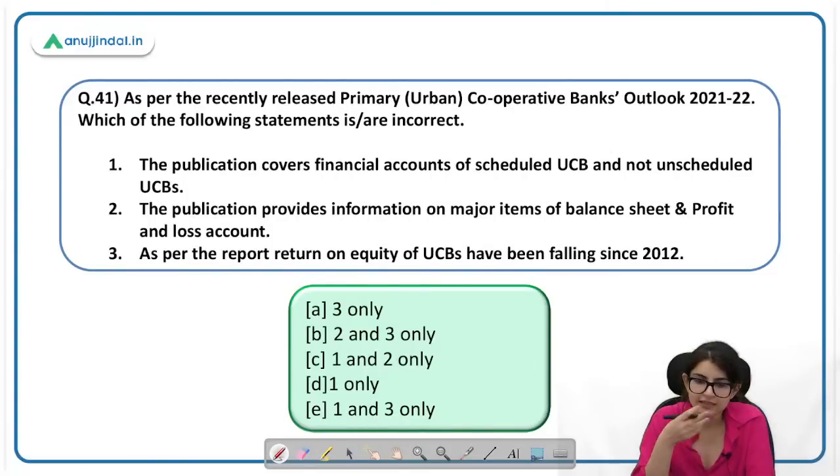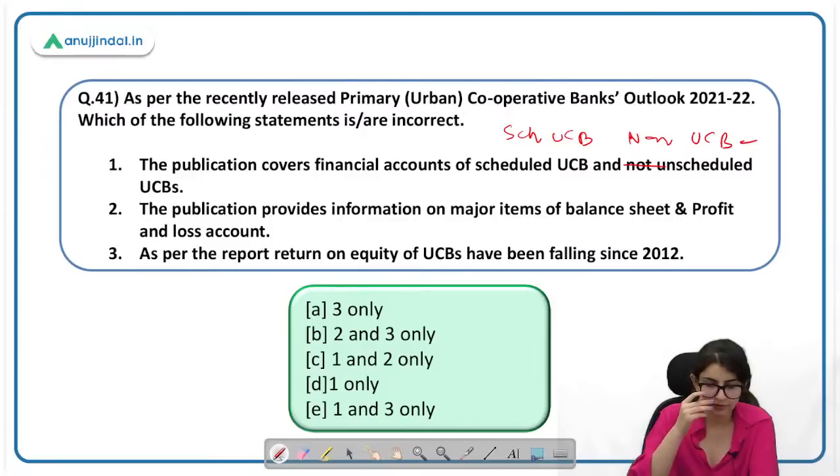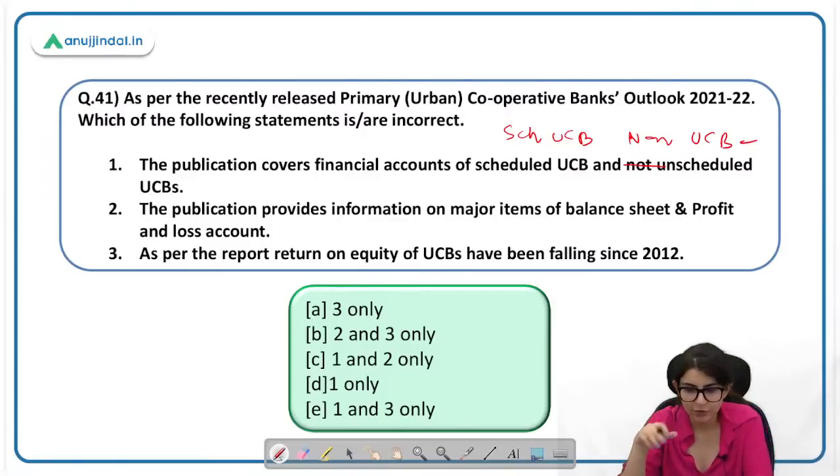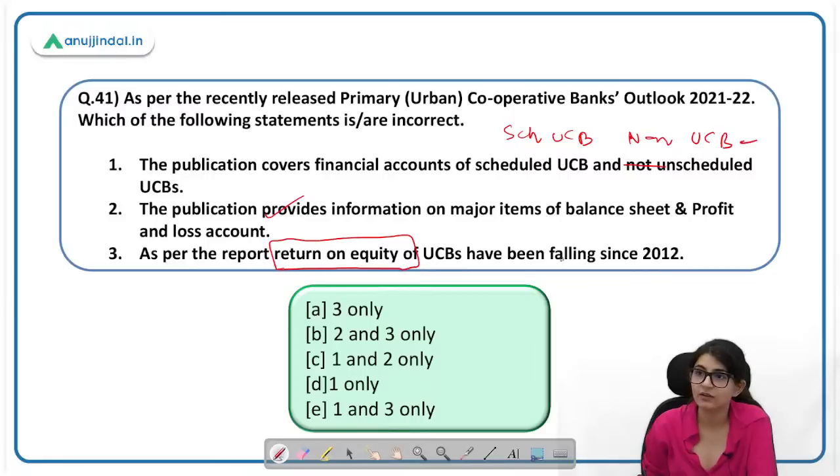Next, as per the recently released Primary Urban Cooperative Banks Outlook 21-22, which of the following statements are incorrect? Incorrect statement निकालनी है. The publication covers financial accounts of scheduled UCBs and non-scheduled UCBs. This is and not unscheduled पूछा है. This is incorrect. Both scheduled UCBs and non-scheduled urban cooperative banks are covered. The publication provides information on major items of balance sheet and profit and loss account. This is correct.